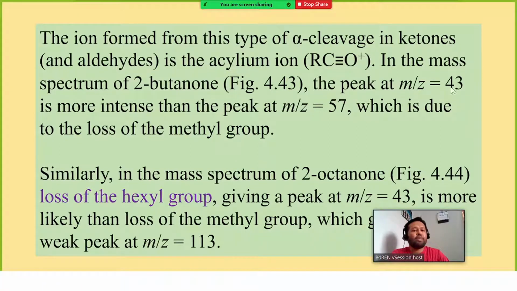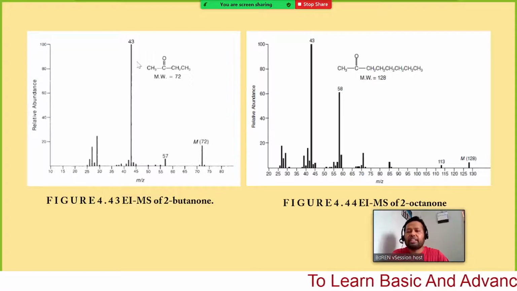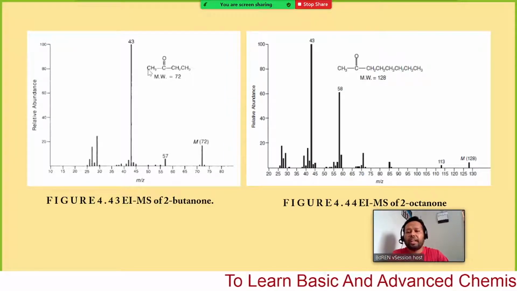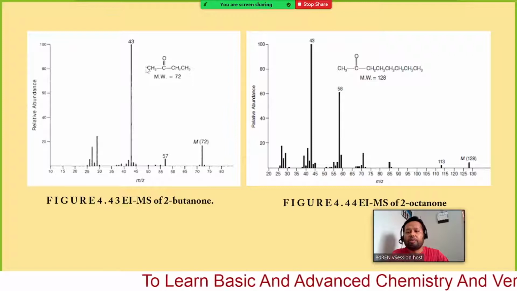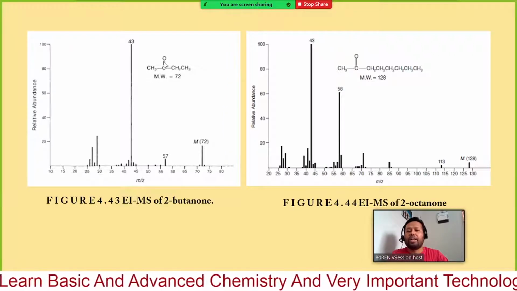The peak at m/z equal to 43 is more intense than the peak at m/z equal to 57, which is due to the loss of a methyl group. Why are we getting these two signals? This one is loss of methyl and this one is loss of ethyl. Here we can see this is the methyl and this is ethyl, two different groups attached to the carbonyl group.